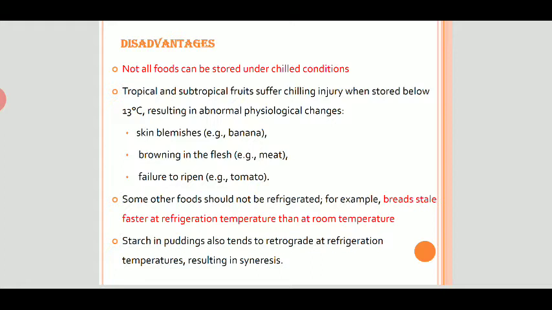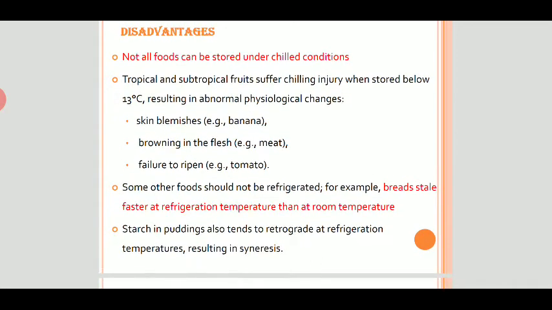When we go for long storage of meat products, they get converted into brown color. There can also be failure to ripen: unripened tomatoes or unripened fruits kept at low temperature do not ripen, due to the inhibition of enzymatic activity.